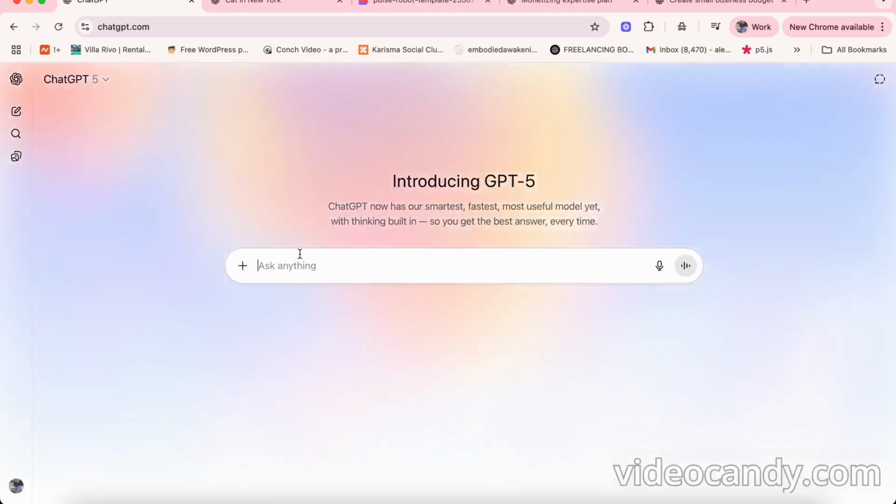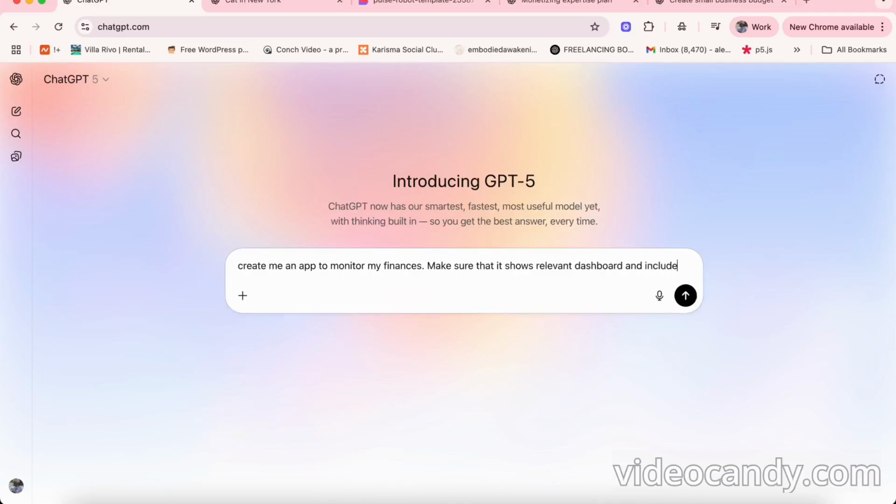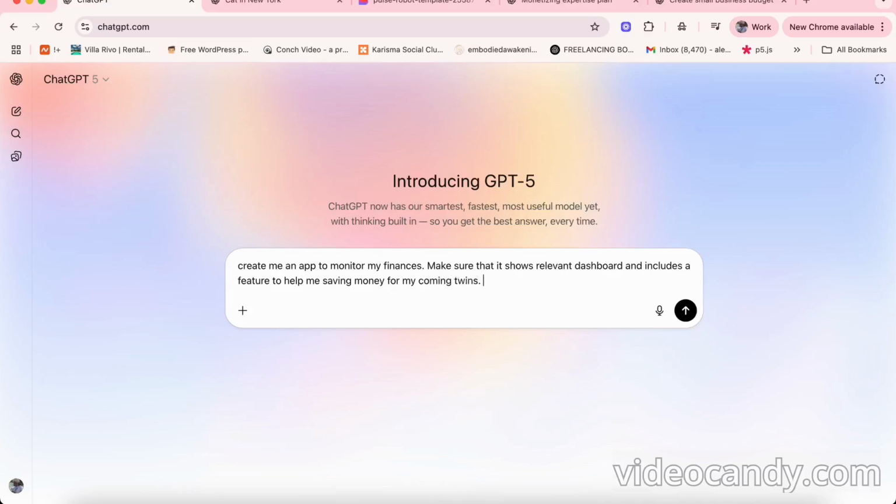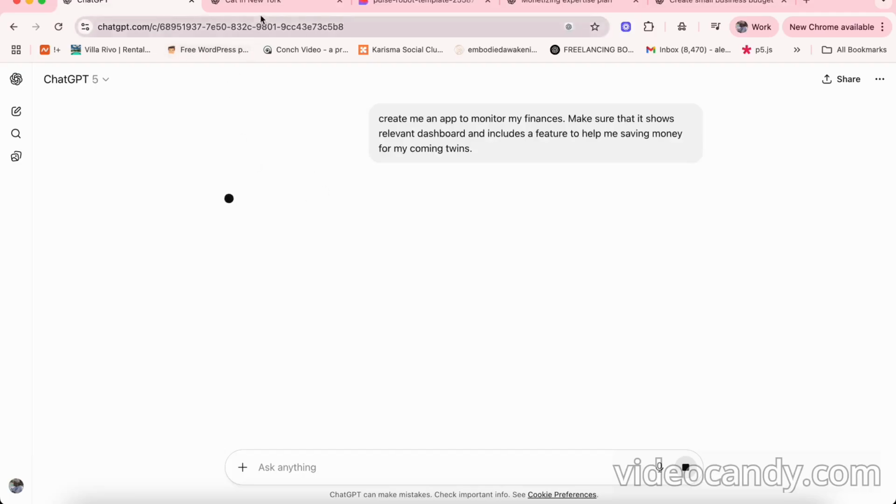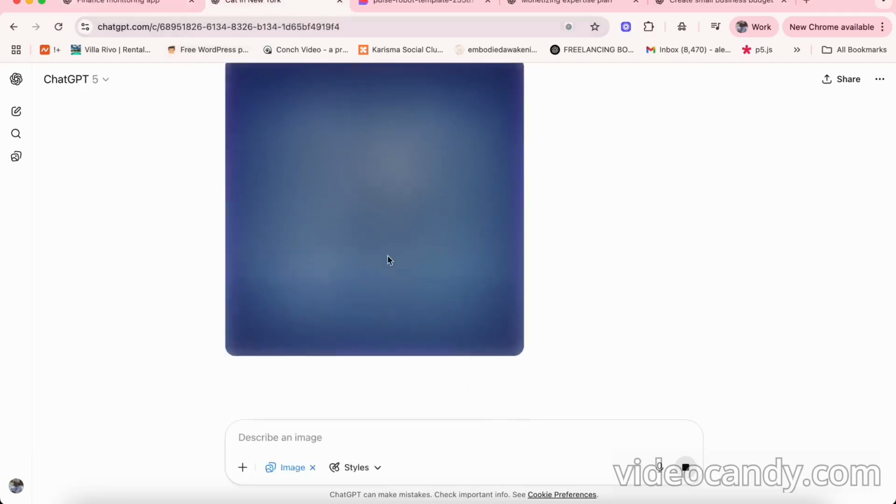I create another app, and the other app is: create me an app to monitor my finances. Make sure that it shows relevant dashboard and includes a feature to help me saving money for my cunning twins, because I'm gonna become the father of 2 baby girls. All right. So, meantime, here we are getting another version of this very same image.